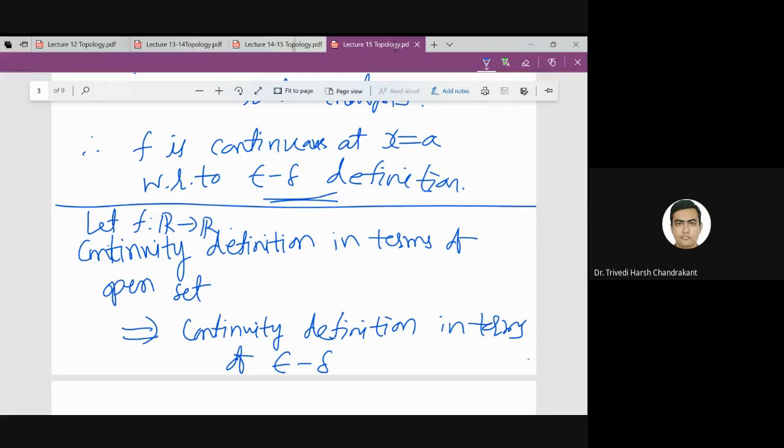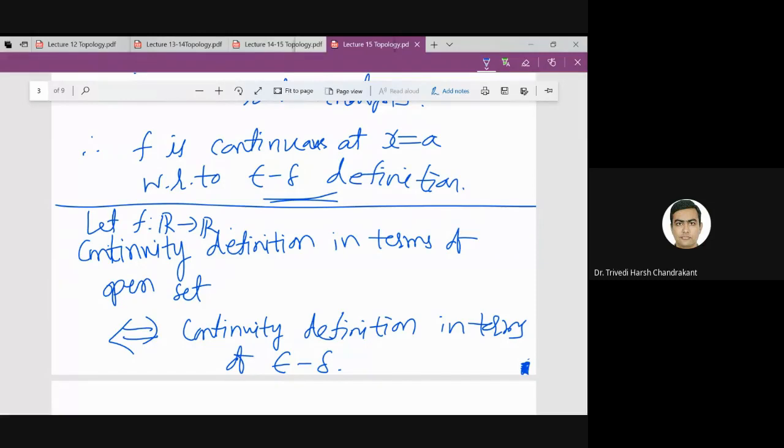Now the converse of this theorem is also true. I will not prove it, you can take it as an exercise because it is very simple. So this says that the continuity definition in terms of open sets is the same as the continuity definition in terms of epsilon delta for real functions from R to R. And in fact, this is true for functions from metric space to metric space also, and in particular Rn to Rn.